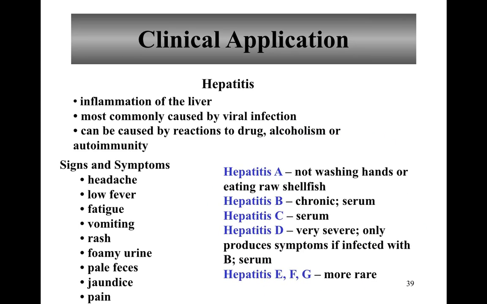There are several different types of hepatitis. Some of the more common ones: hepatitis A is usually caused by not washing hands after being exposed to a person with the infection, and by eating raw shellfish, which can carry the virus. Hepatitis B is sometimes called chronic hepatitis, and it's usually transmitted by blood. Hepatitis C is also transmitted by blood. D is a very severe form, but will only produce symptoms if somebody already has hepatitis B. D is also transmitted by blood. E, F, and G are much more rare.